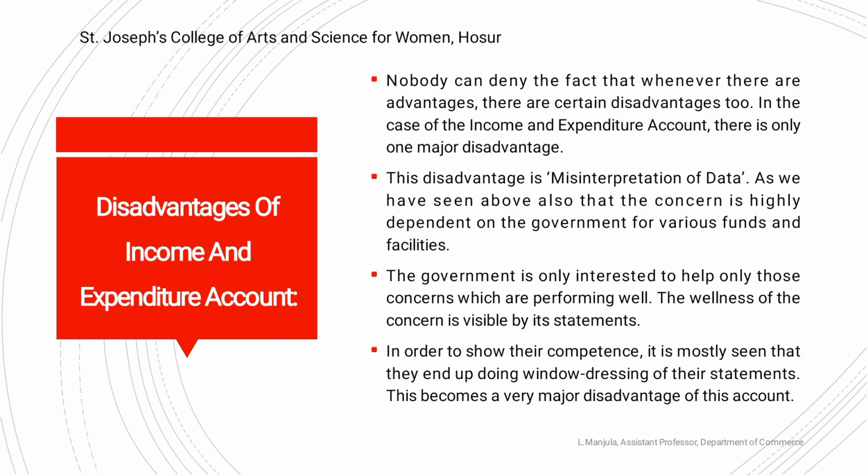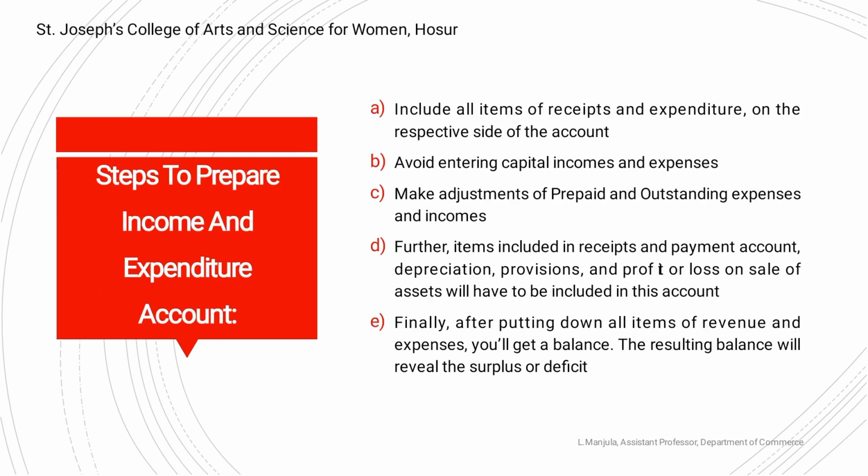The government is only interested to help those concerns which are performing well. The wellness of the concern is visible by its statements. In order to show their competence, it is mostly seen that they end up doing window dressing of these statements. This becomes a very major disadvantage of this account.